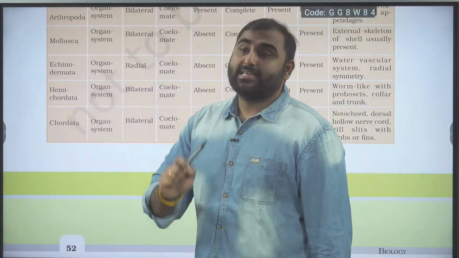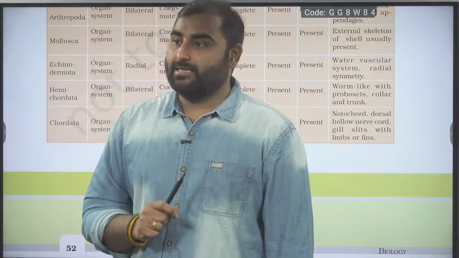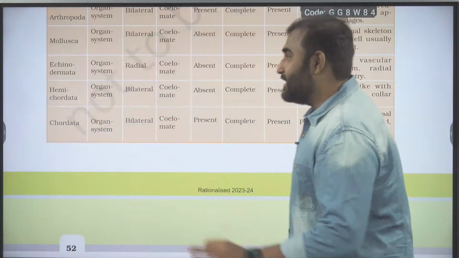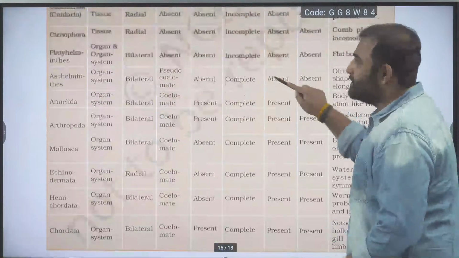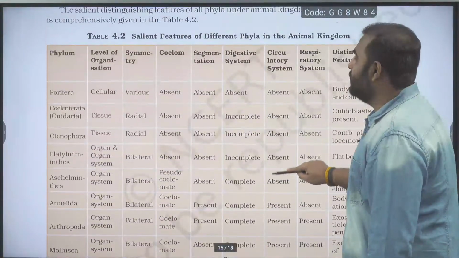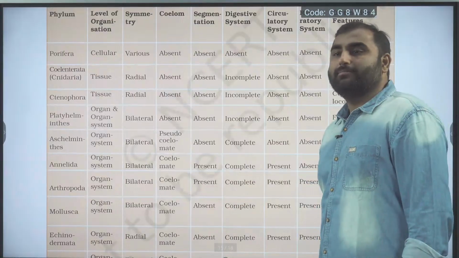See, they are telling segmentation is present. Metameric segmentation is also seen in all 3, but in the segmentation point they have written it's present in all the groups. Next, digestive system.